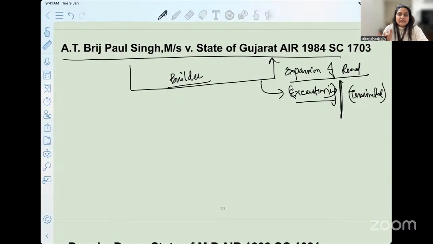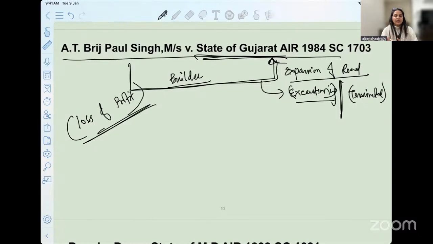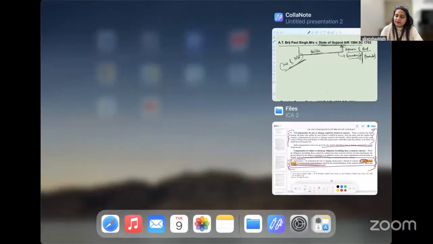Now, what remedy can they ask from the defendant, the State of Gujarat, in the given situation? They started with the working of the promised obligation, they were stopped in between, and the contract was terminated without any justifiable ground. What should be the amount of compensation that we have to grant them in a situation like this? The court here recognized and said that we can allow you loss of profit. I'll take you to the case law, we will read it and understand the important aspects from it.